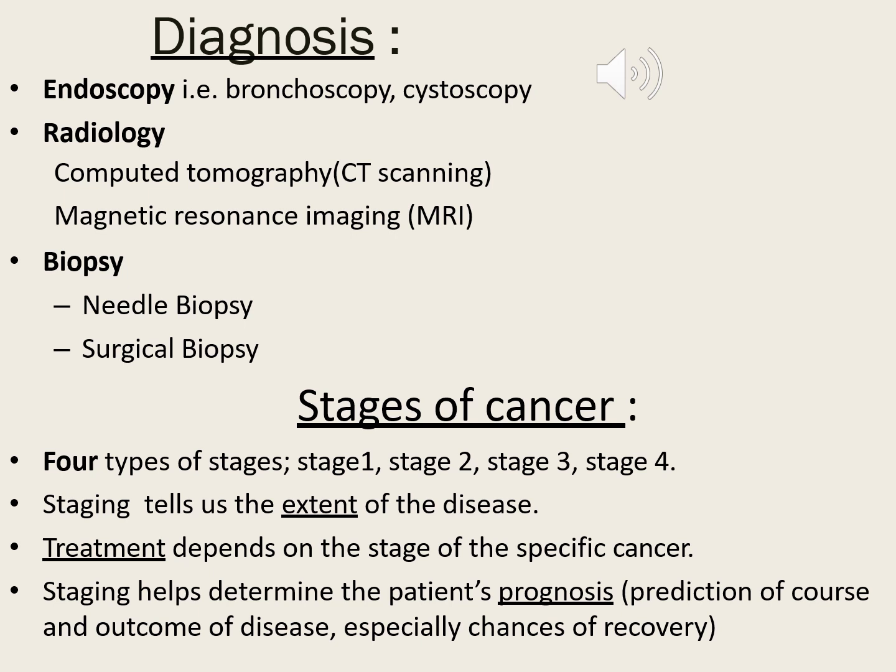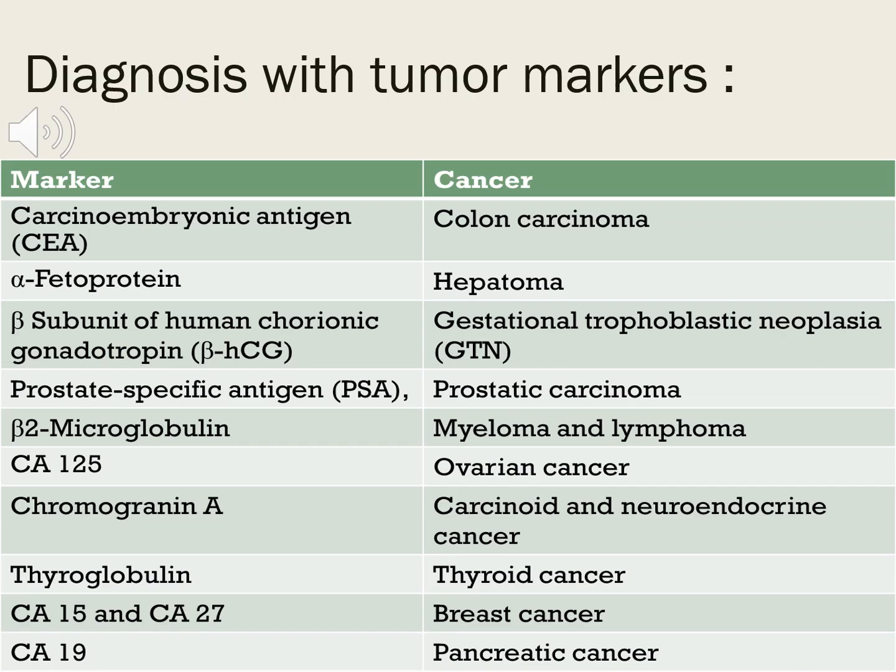Coming to the stages of cancer, it will be of four types: stage 1, 2, 3, and 4. Depending upon the extent of a disease, we will classify them into 1, 2, 3, and 4 stages. So depending upon the stage, the treatment will be given. By using the markers, we can identify or diagnose whether the particular organ is having the tumor or not. So here are certain markers to identify various cancers of the different parts of the body.